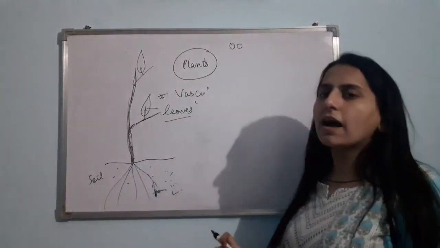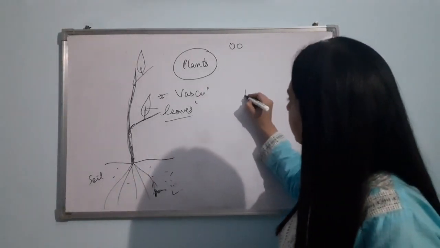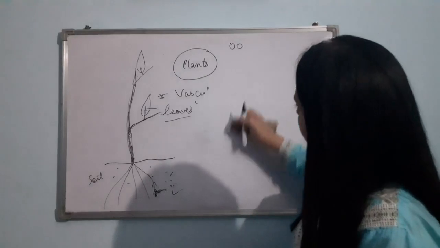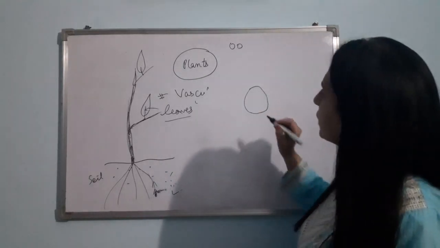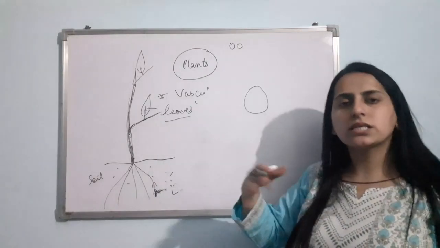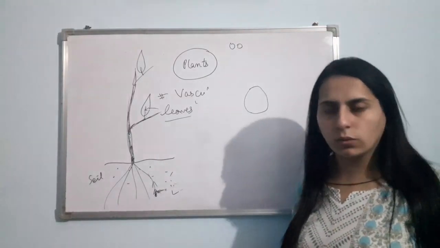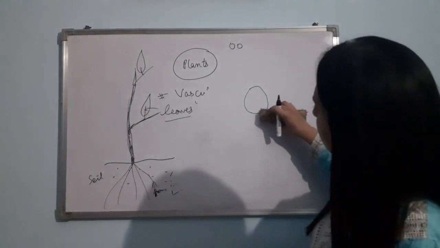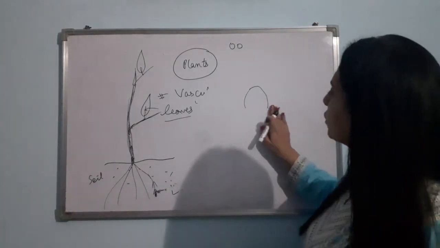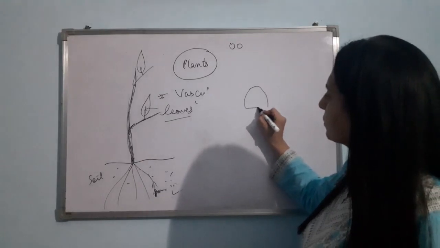So for this we have to take a potato. Then we have to peel it off. Just take out the peel of that potato. Then from the base of that potato, just make it flat. Make the base of the potato flat like this.